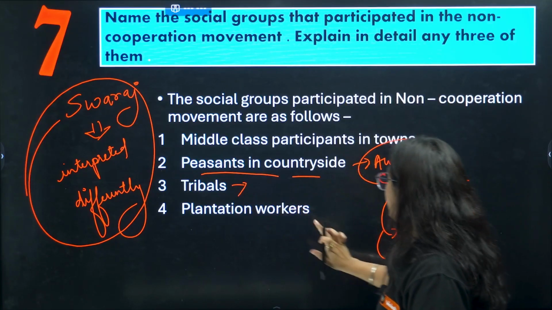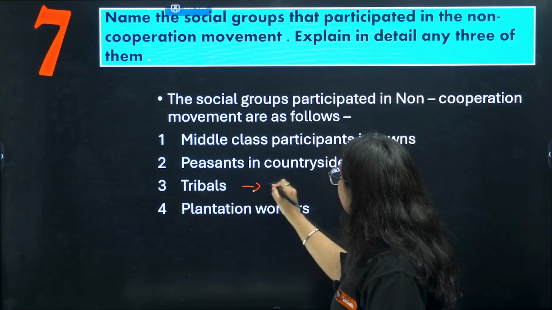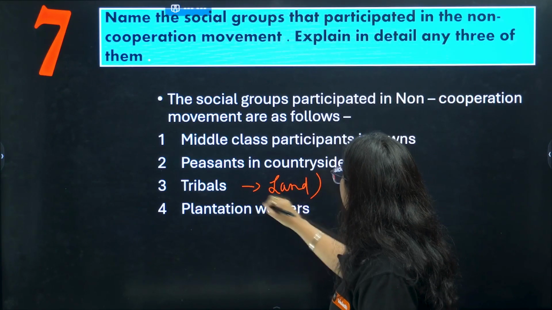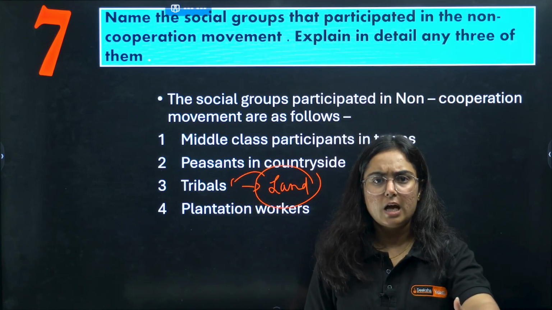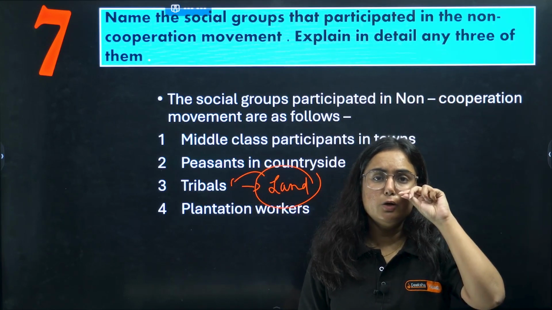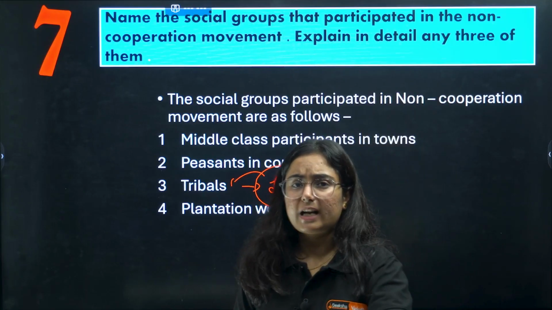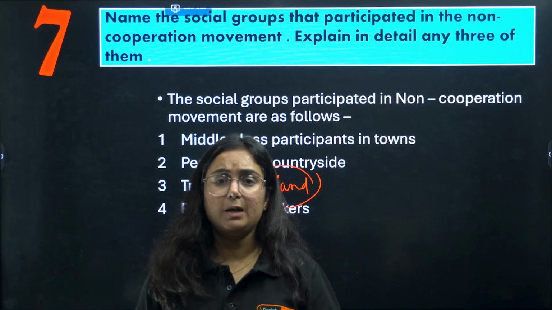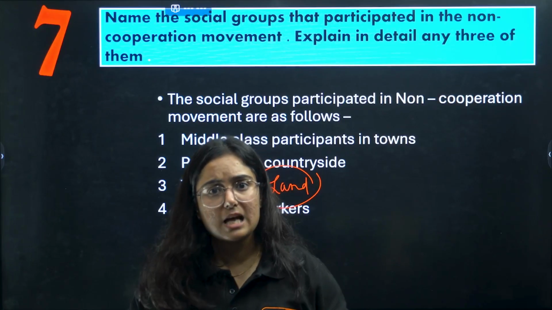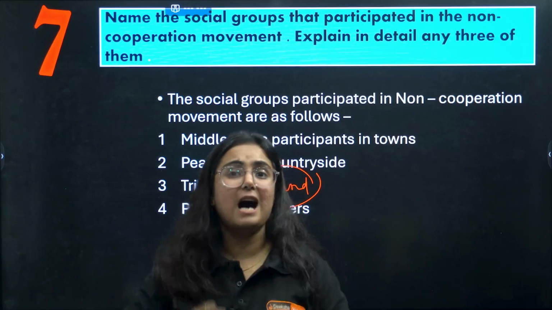Same with tribals. Tribals enjoyed all the rights over their land. Basically it was their traditional right over the land and the forest. The British came and introduced forest laws which took away their rights of grazing and of collecting forest produce. So now they were demanding Swaraj, the right over this forest because these are our products.